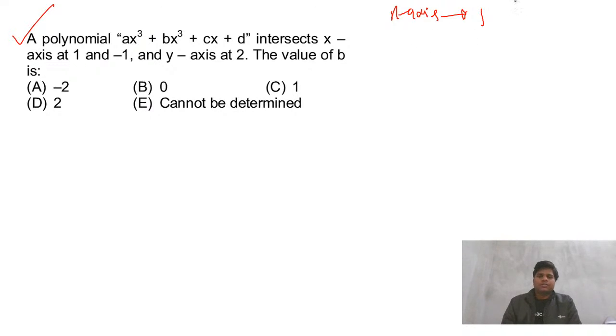Fine, try this question. A polynomial intersects the x-axis at 1 and minus 1 and the y-axis at 2. We need to find the value of b. I think there also you will get x equals 1 as an intersection. Try this quickly, then we'll discuss. So what we need to find? We need to find the value of b.